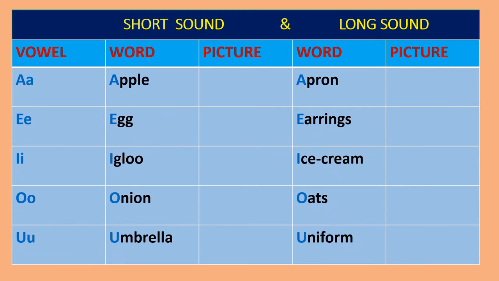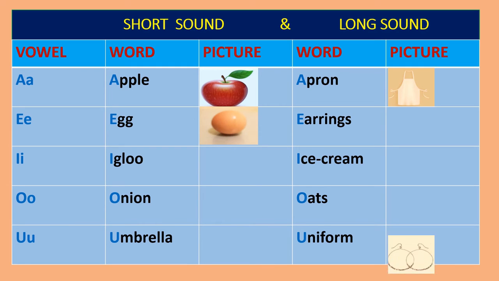Listen to the sound made by the vowel at the beginning of each of these words. For A, short sound is A, as in apple, and long sound is A, as in apron. For E, short sound is E, as in egg, and long sound is E, as in earrings.